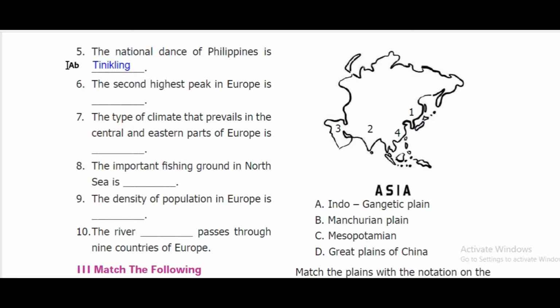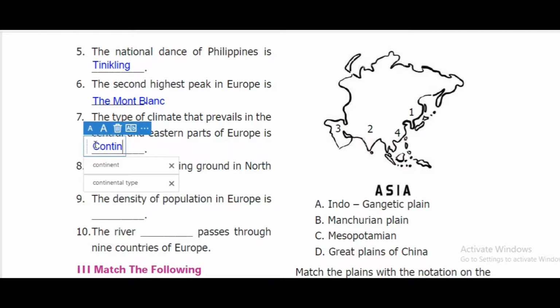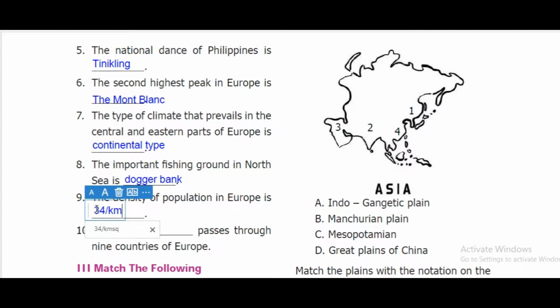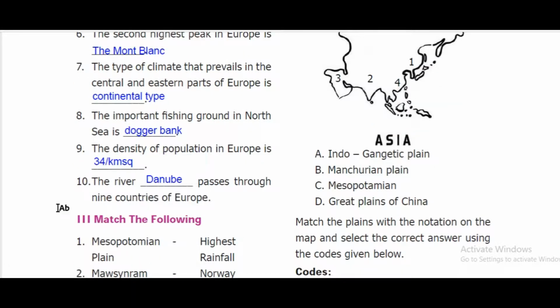Next, sixth one. The second highest peak in Europe is Mont Blanc. Seventh, the type of climate that prevails in the central and eastern part of Europe is continental type. Eighth, the important fishing ground in North Sea is Dogger Bank. Ninth one, the density of population in Europe is 34 per kilometer square. 10th, the river dash passes through 9 countries of Europe. Answer, Danube.